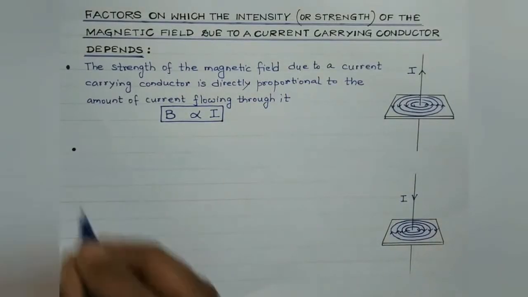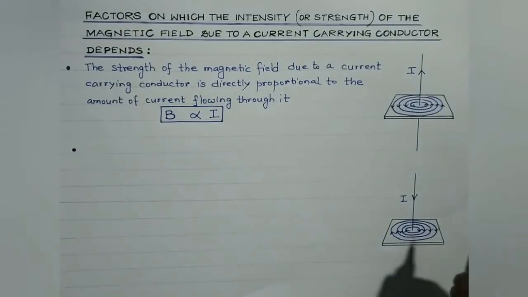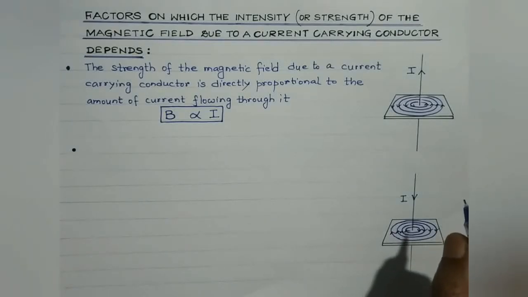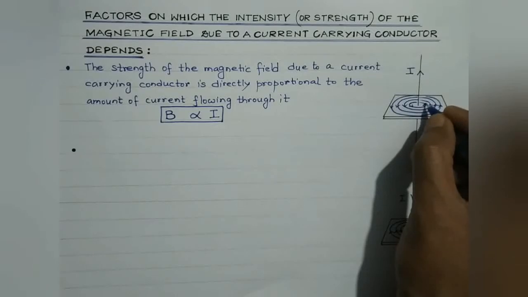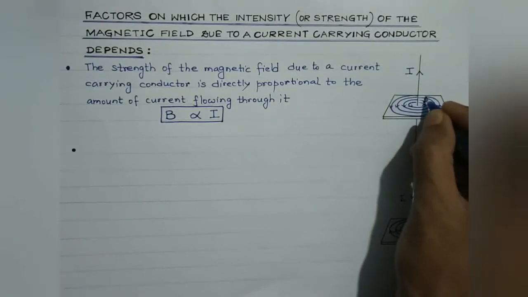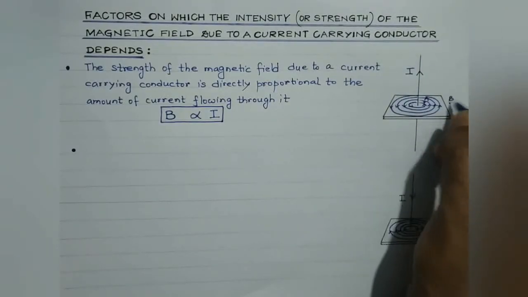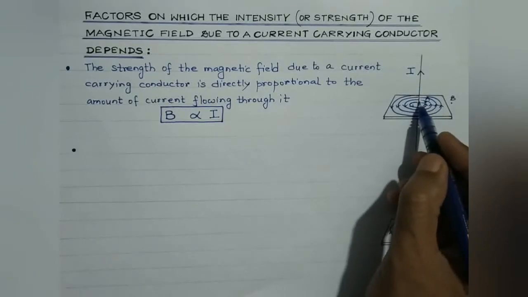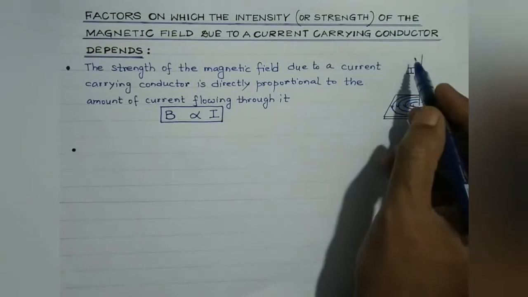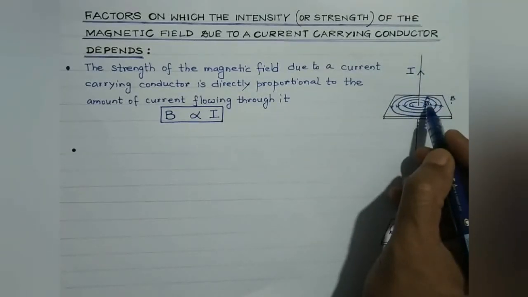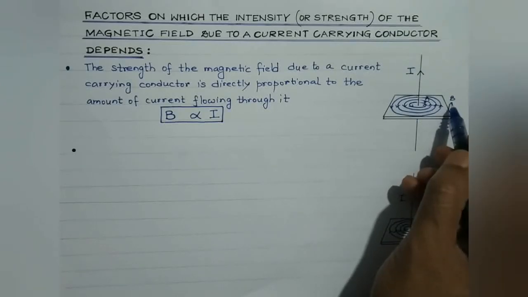Second, students, it also depends upon the distance from the conductor. Suppose this is case 1, this is point A and this is point B. Point A is closer to the current carrying conductor, point B is further away from the current carrying conductor. It is found that for a given current, the magnetic field at point A is stronger than the strength of the magnetic field at point B.